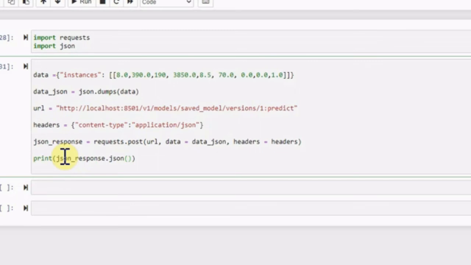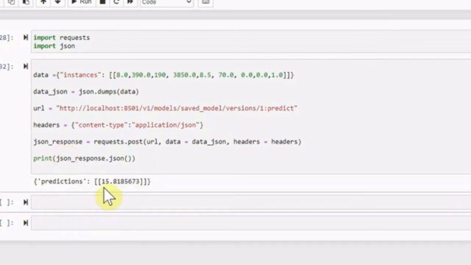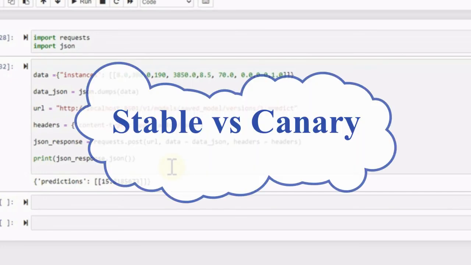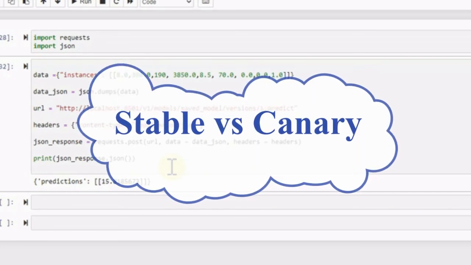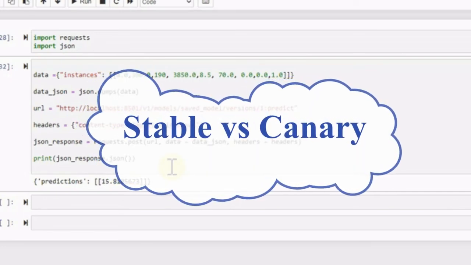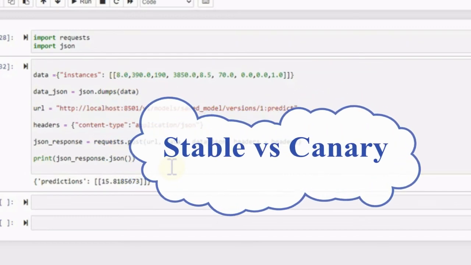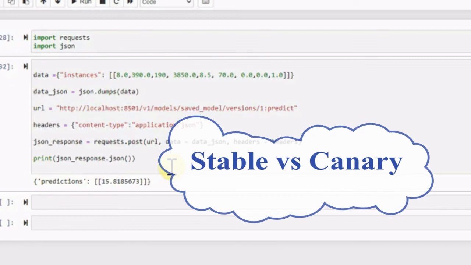So we hit enter, and then we have the prediction value returned from the API. We are sure now that the API is working and is up and running. But what now if we have 2 different versions of the model trained? Suppose that after some time we are having more data and we would like to train our model again and improve its accuracy and deploy a new version of our model.